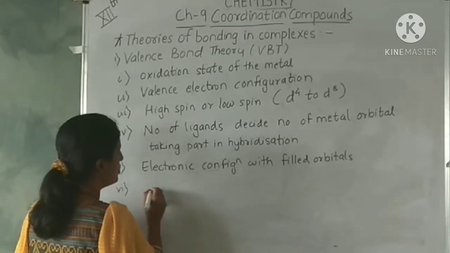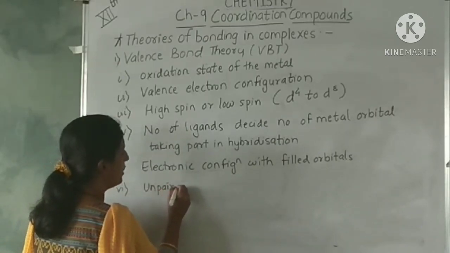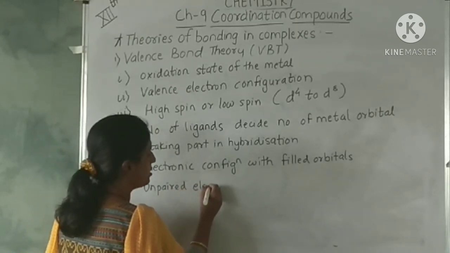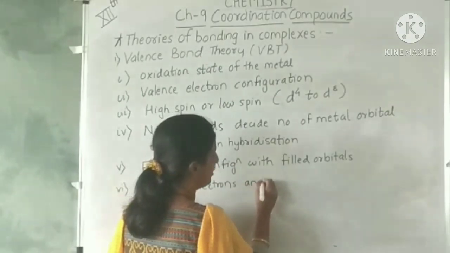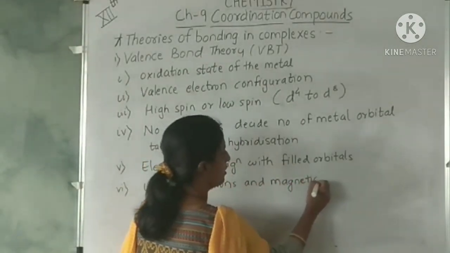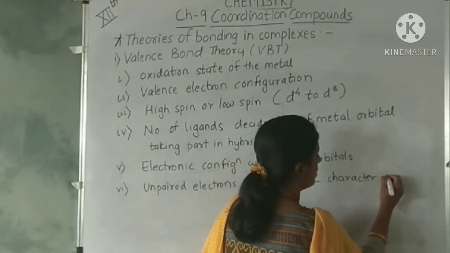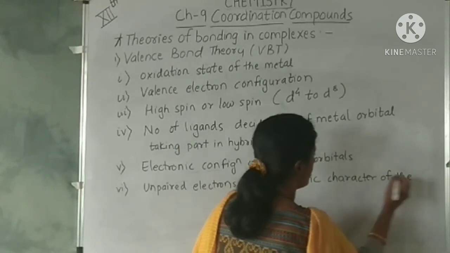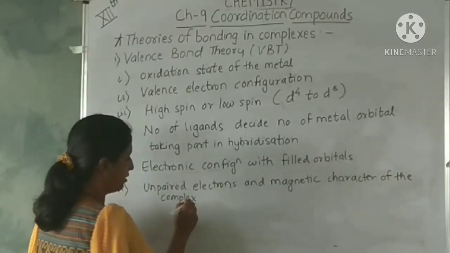Lastly, we check whether there are unpaired or paired electrons. We check for the unpaired electrons and the magnetic character of the complex.